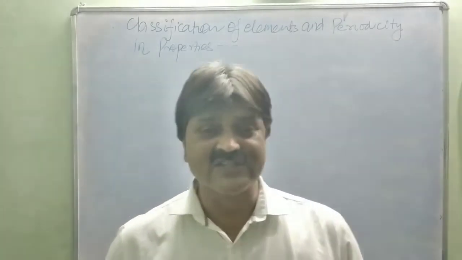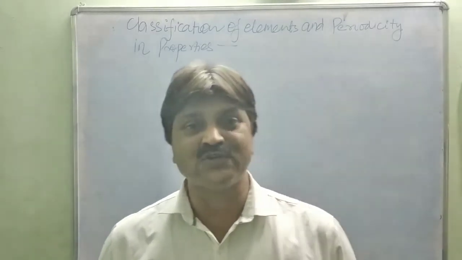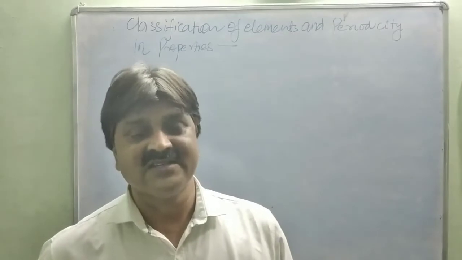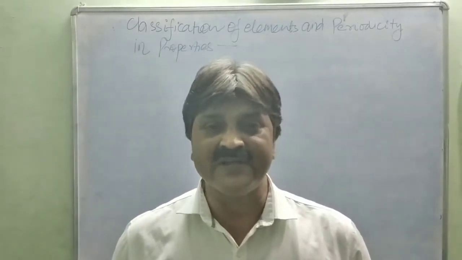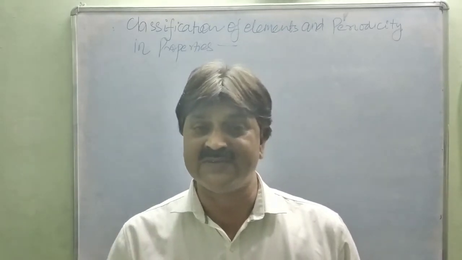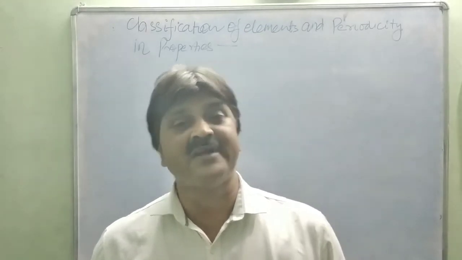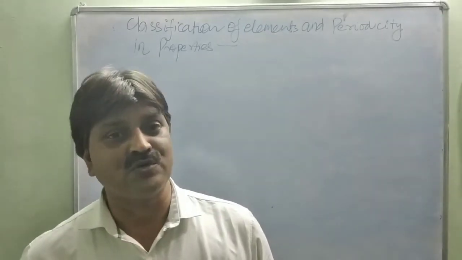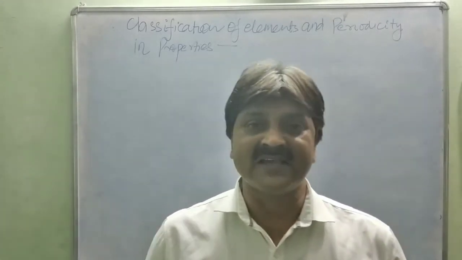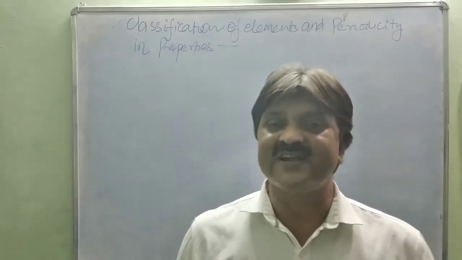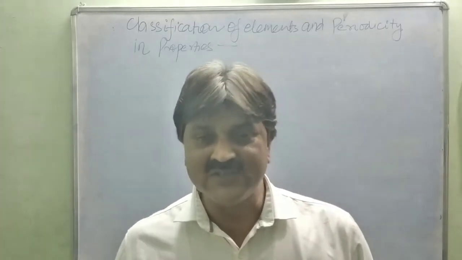Another classification was given by Newlands' octave rule. Newlands' octave rule was based on the Indian musical notes, that is sa, re, ga, ma, pa, dha, ni, sa. So after 7 elements, each 8th element will have the same property. When the elements are arranged on the basis of their atomic masses, like the Indian musical notes, you will see sa, re, ga, ma, pa, dha, ni, again sa. So the first and 8th element will have the same property when they are arranged on the basis of increasing atomic masses.